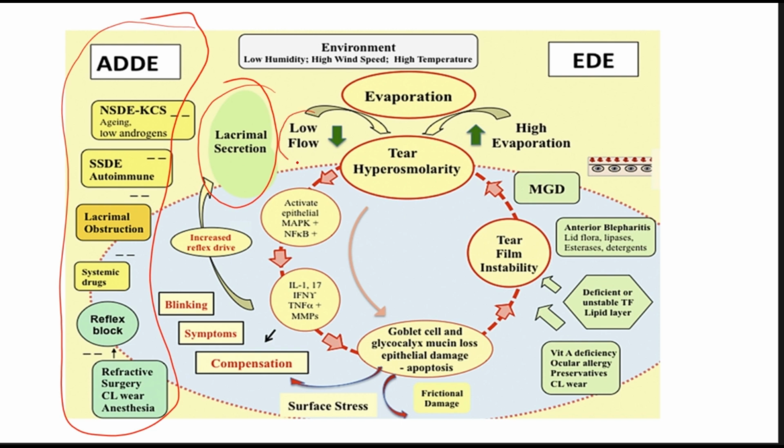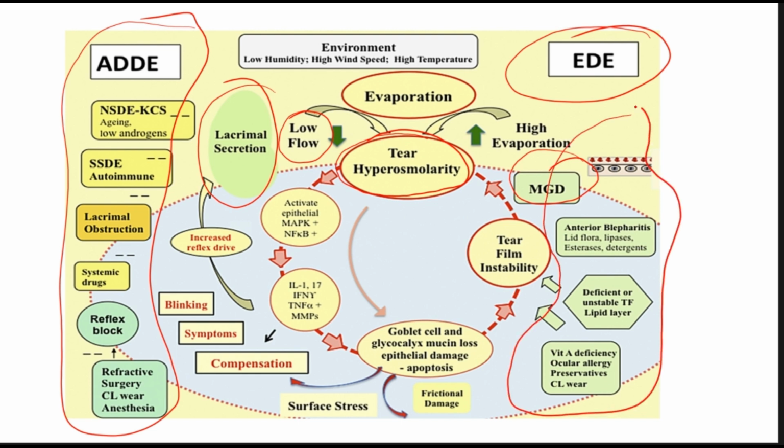There will be decreased flow of tears, and because of the decreased flow of tears, there will be increased osmolarity. On the other side, there is evaporative dry eye disease, where the problem is basically with the meibomian gland. Over here, you can see all the problems that we discussed regarding evaporative dry eye disease, right? So what is going to happen? The tear film is going to become less and less stable.